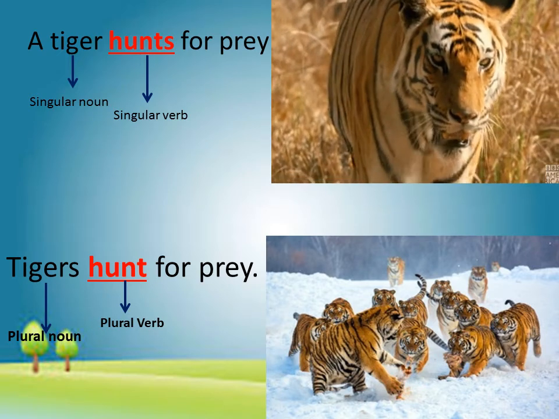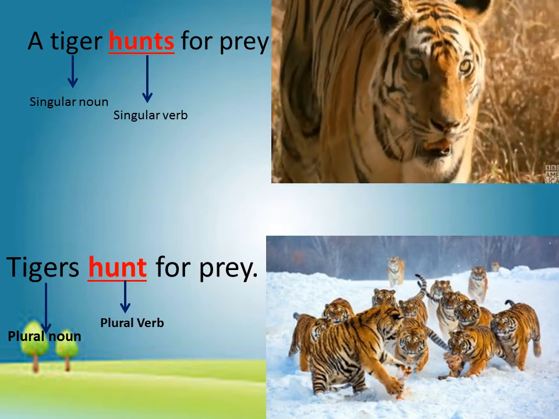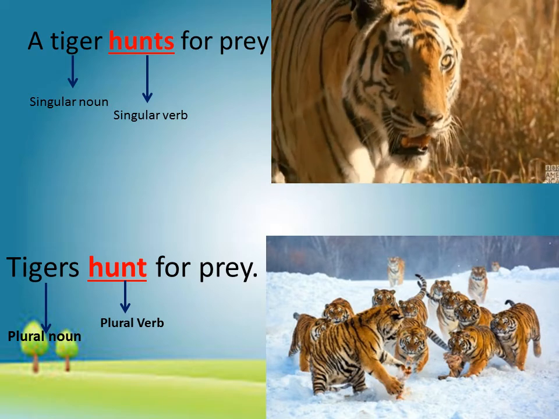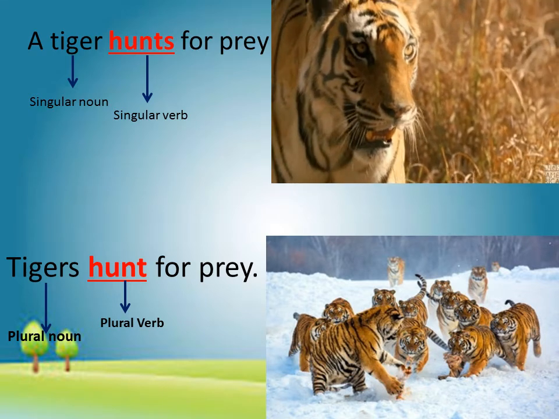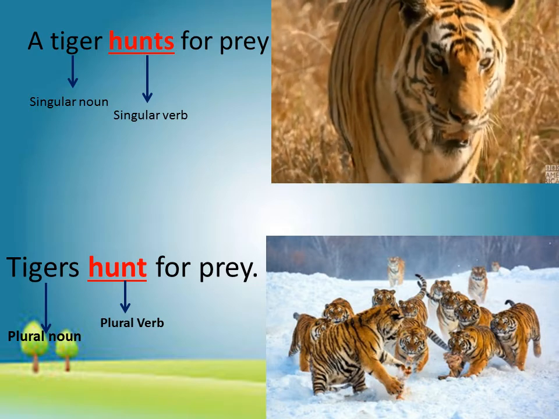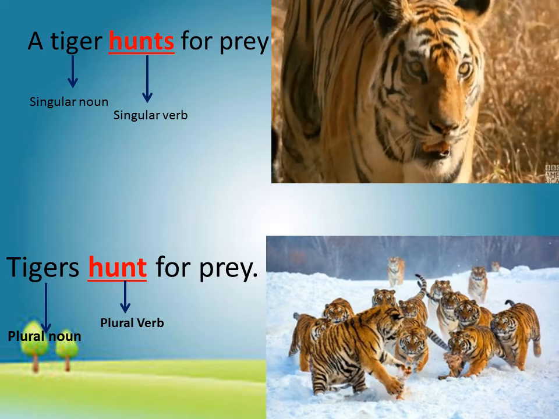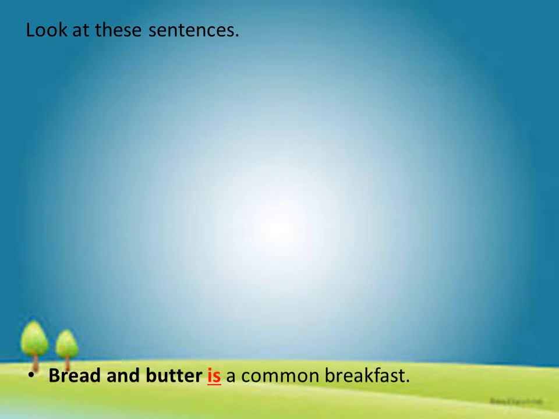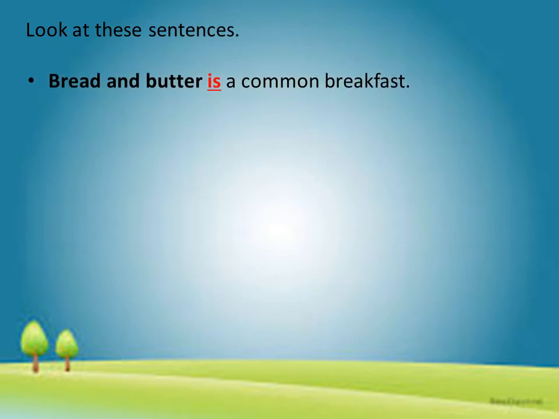The subject and the verb must agree in number, whether it is singular or plural. This is called subject-verb agreement. Next sentence says, bread and butter is a common breakfast. In this example, bread and butter is considered as one unit. So, we have used the verb is.